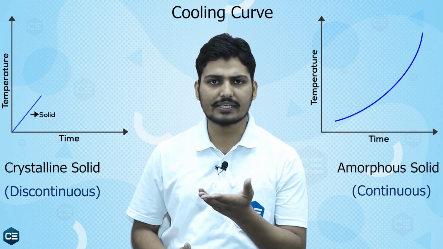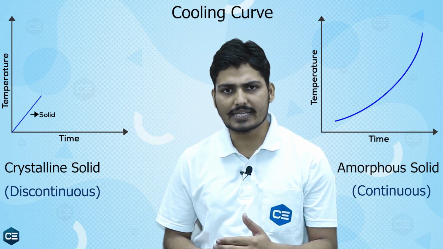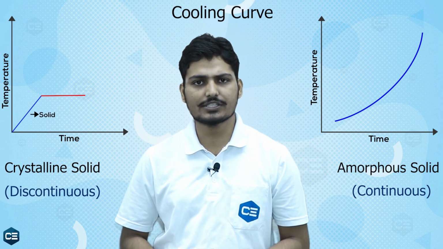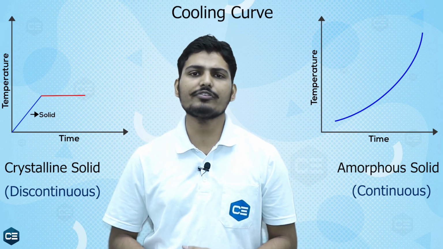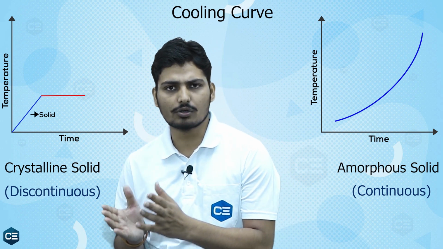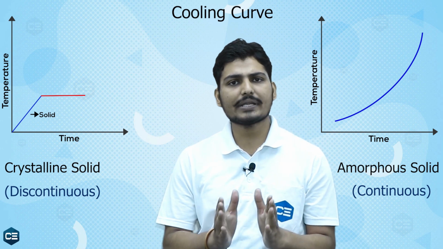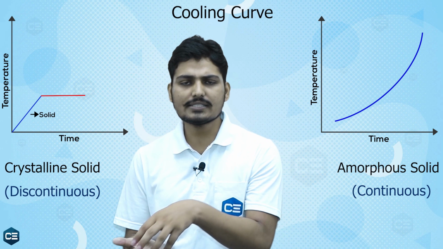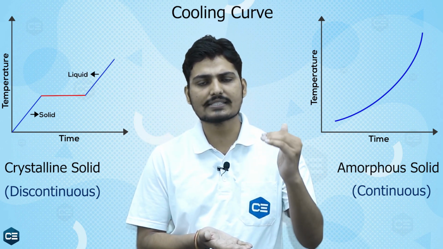Its temperature increases in a regular manner. But when the temperature reaches its melting point, we are giving the same amount of heat in this time, but the rise in temperature stops. The heat we are providing is consumed in converting the solid matter into liquid matter. At this time, the temperature remains constant. After the complete solid is converted into liquid, the temperature starts to rise again.